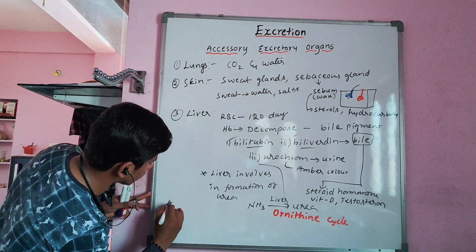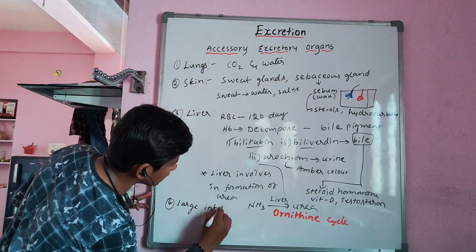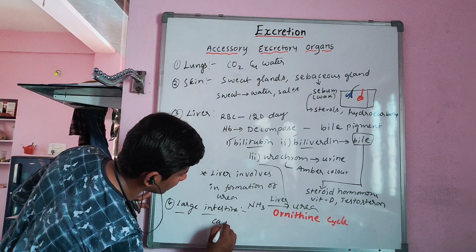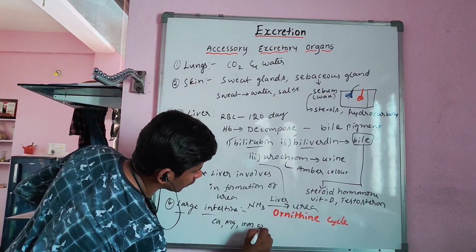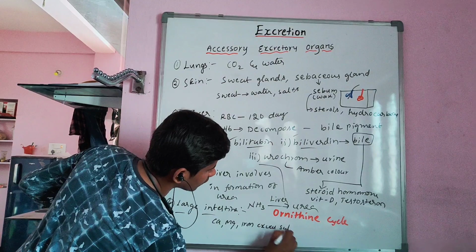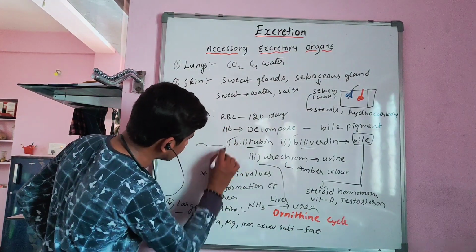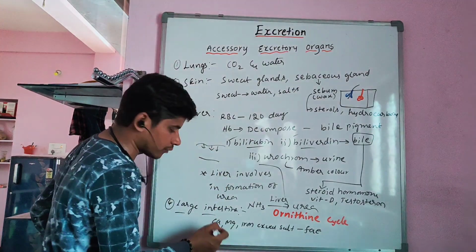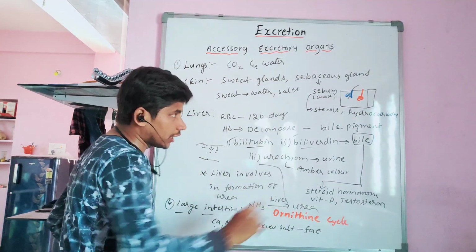Now the next organ is the large intestine. The large intestine eliminates excess calcium, magnesium, iron, and excess salts, along with the feces. That means the epithelial cells of the large intestine excrete all this excess calcium, magnesium, and iron into the feces. Along with the feces, these are eliminated out.